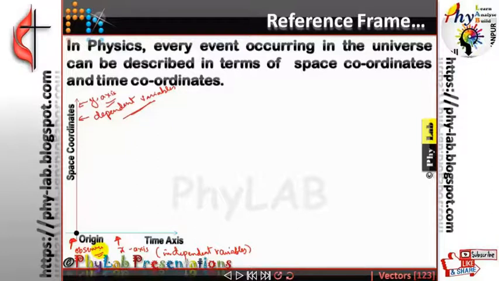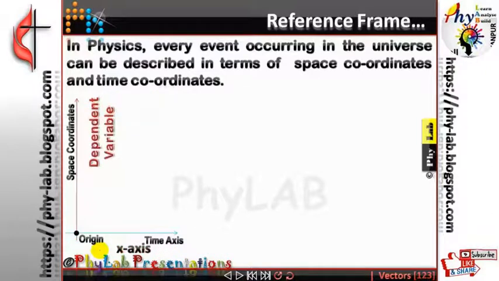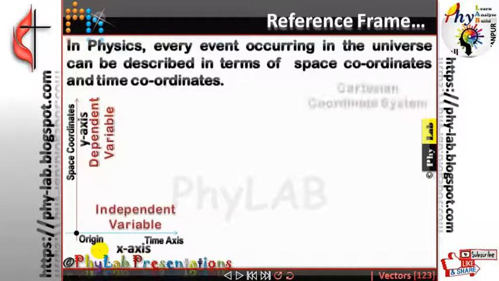So a reference frame consists of three things. What are those three things? The space coordinate axis, the time axis, and the observer. At the origin, the observer is going to be located. Is that clear? So whosoever is the observer is going to be situated at the origin. So as I told you, the y-axis was dependent and the x-axis was the independent variable.